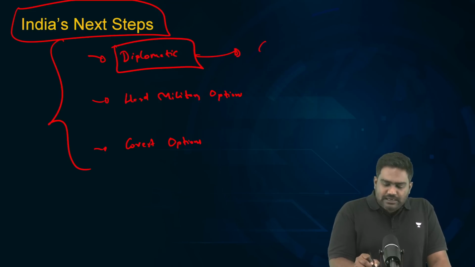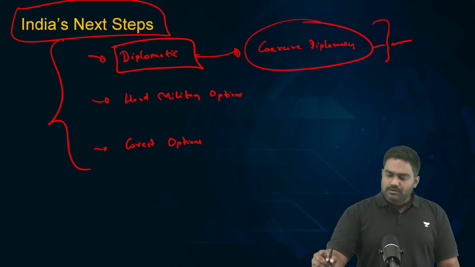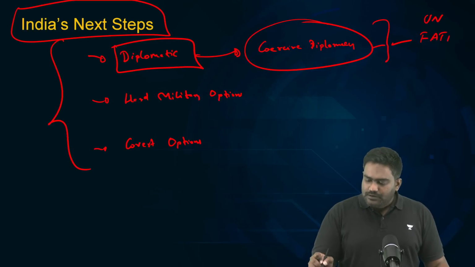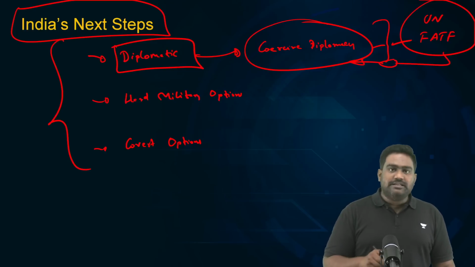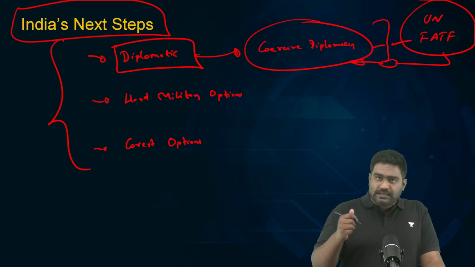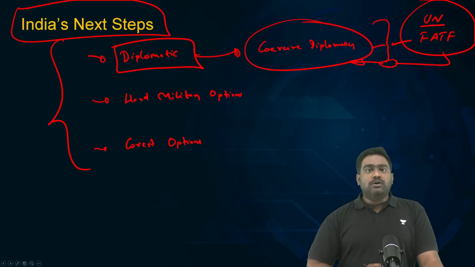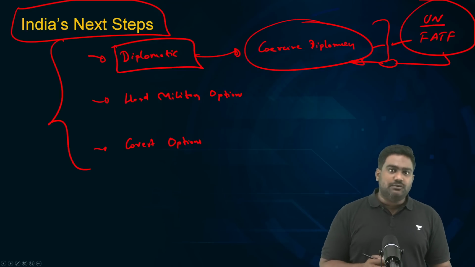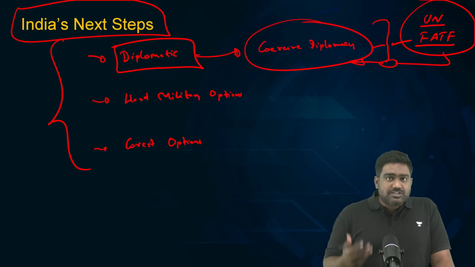Through diplomacy, we'll continue our course of diplomacy against Pakistan to expose Pakistan's involvement with terrorism. We'll use multilateral platforms like United Nations, FATF, to bring sanctions on Pakistani terrorists, to ensure Pakistan is brought under economic sanctions as well for financing terrorism. Right? India has done that in the past by using the 1267 Sanctions Committee of UN Security Council, by getting Pakistan grey listed on FATF. So these options are available.